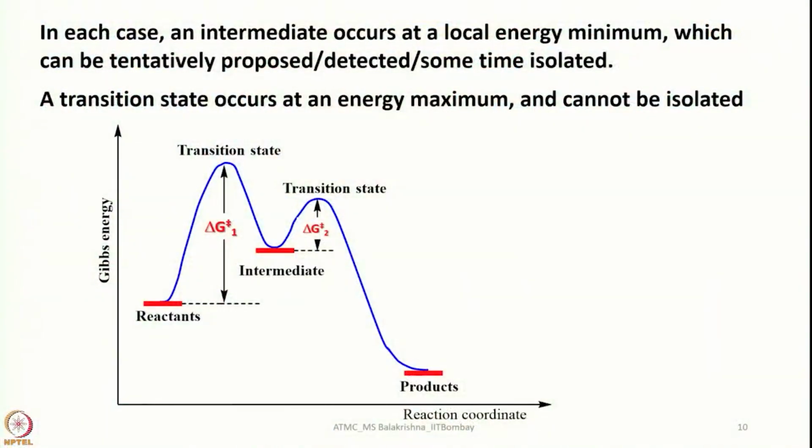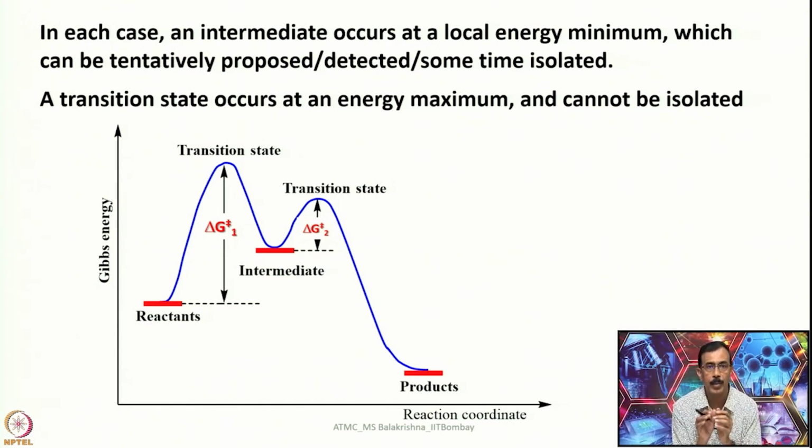Of course, these dissociative and associative mechanisms are true in case of square planar complexes or even tetrahedral complexes, but let us see as we progress how we can explain dissociative mechanism or associative mechanism with respect to octahedral geometry as well as square planar geometry. So, in each case an intermediate occurs at a local energy minimum which can be tentatively proposed, detected, or sometimes that can be isolated also.